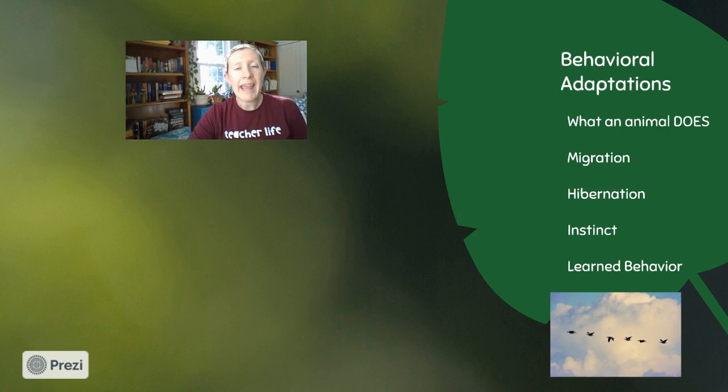What an animal does. We see an animal doing something, that's a behavior. And those are behavioral adaptations like migration, hibernation, instincts that animals are born with, like birds. They're born knowing how to build nests. Or also learned behaviors, like when a mother grizzly bear teaches her cub how to fish in the river.